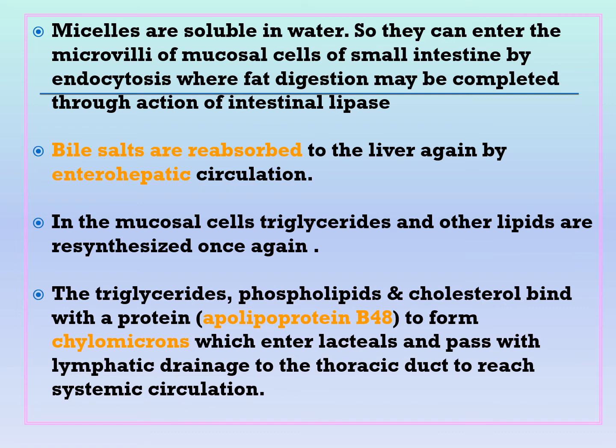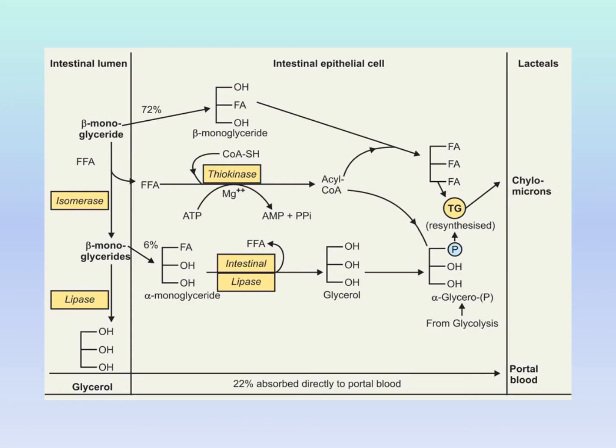The bile salts themselves are reabsorbed once again to the liver by enterohepatic circulation. After digestion, the triglycerides and other lipids are resynthesized once again. These triglycerides, phospholipids, and cholesterol all bind with a protein called apolipoprotein B48. This is the protein part of the chylomicron, and this is the lipid part. Both together form chylomicrons. The chylomicrons enter the lacteals to the lymphatic drainage and then through the thoracic duct to the systemic circulation.